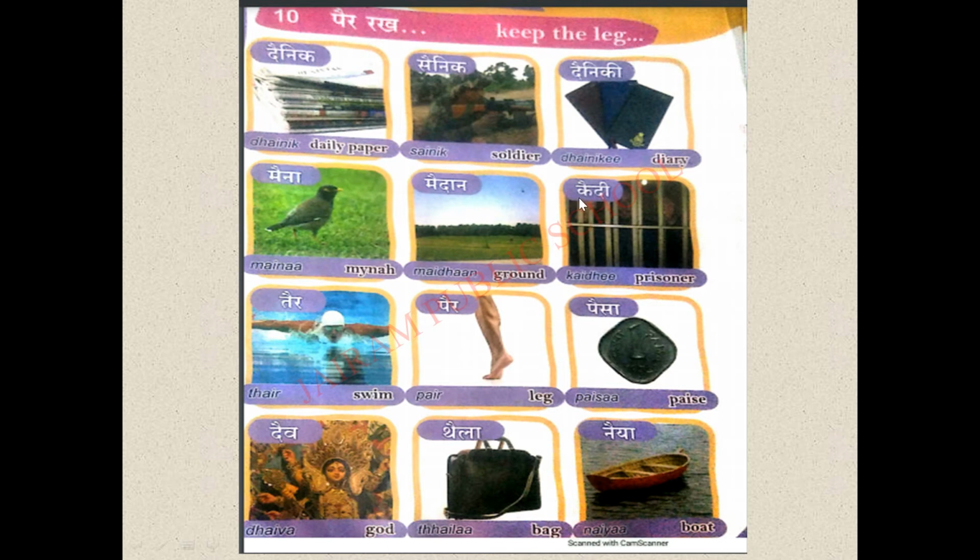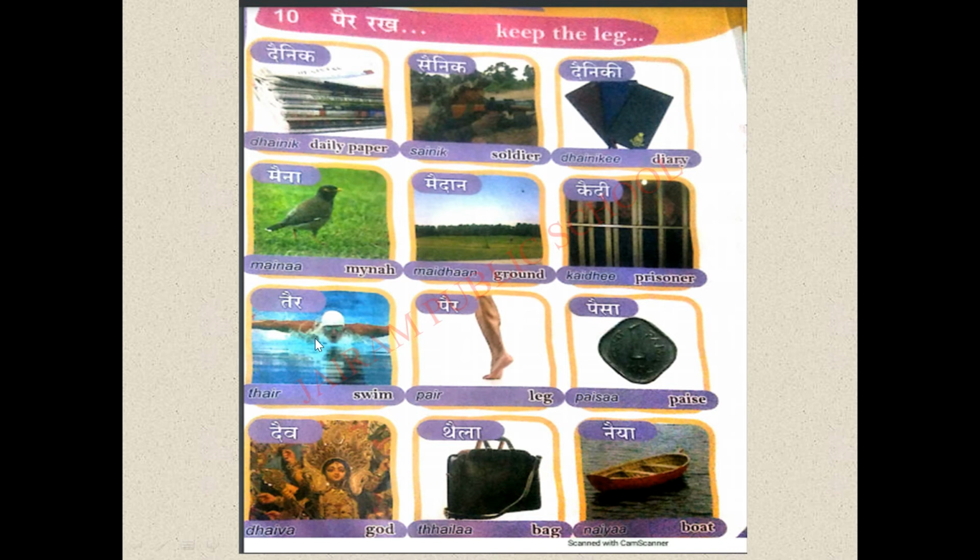Next one is Kaidi. See here. Here we have ka plus I ki matra. So ka becomes what? Kai. Then di. So kai, di, Kaidi. What does it mean? Prisoner. Kaidi means what? Prisoner.